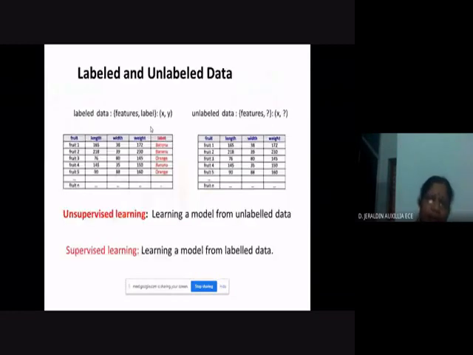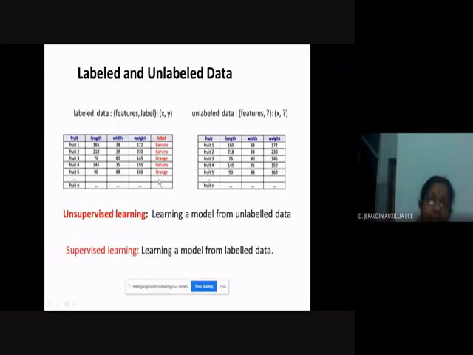Then comes the label. Another aspect of the data is the label. The data may be either labeled data or unlabeled data, right? Here, the data set we have seen is labeled data. They are given the fruit ID or fruit number, the length, width, weight. These are the features, and the label is also given for that. They have identified them to be banana, orange, etc. So this is the data set.